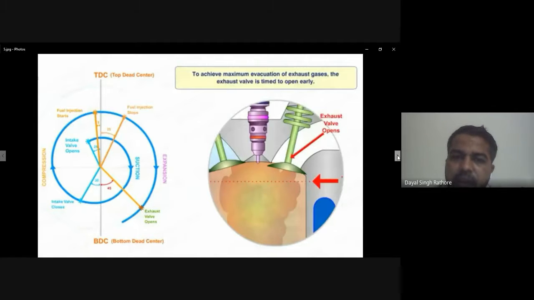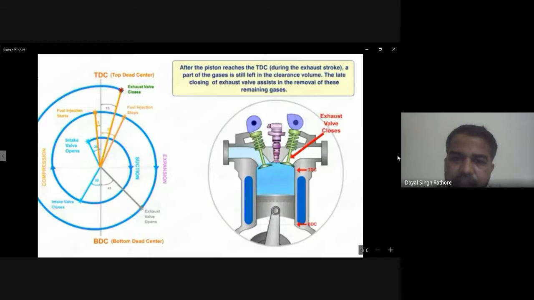After the expansion, or we may say power stroke, comes the exhaust stroke. In the exhaust stroke, the exhaust valve closes 15 degrees after the piston TDC position.